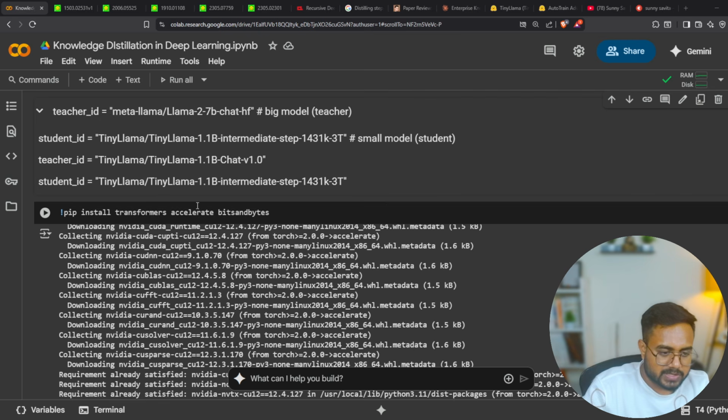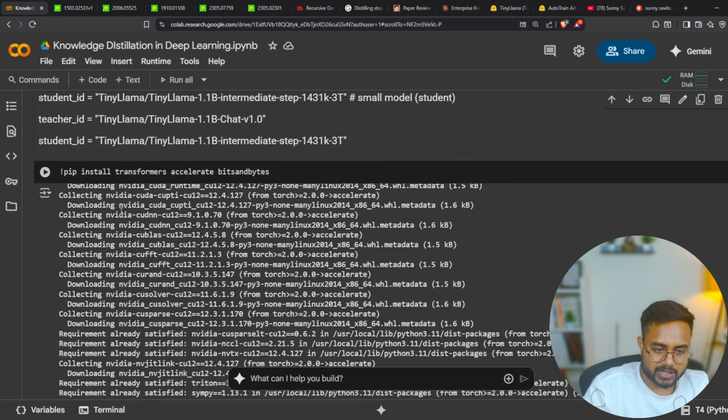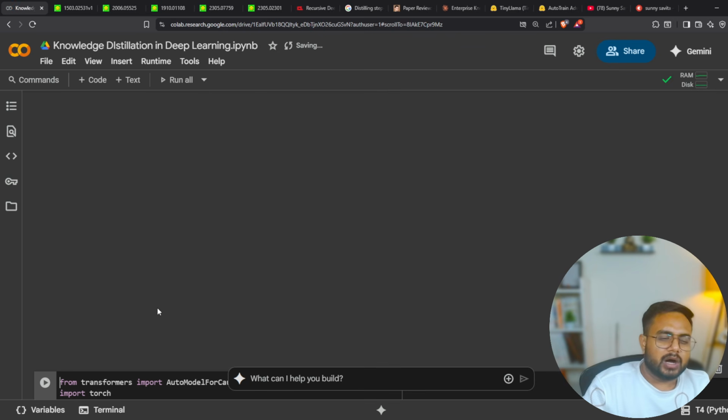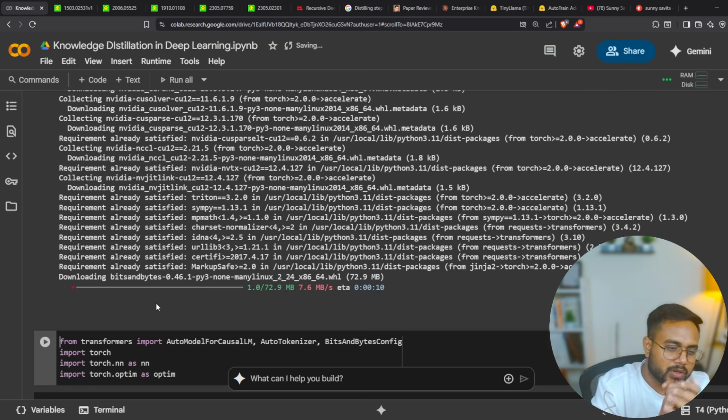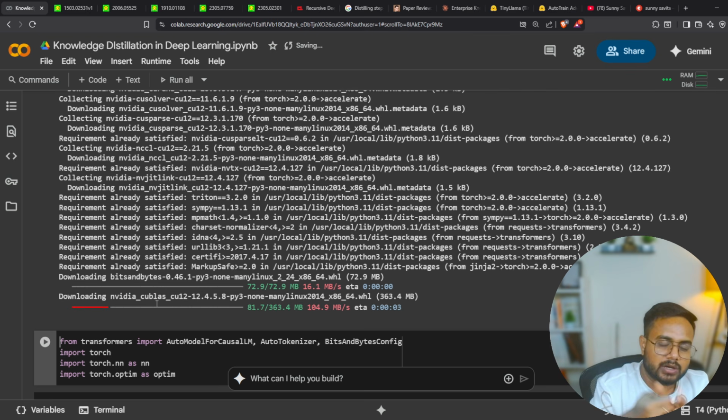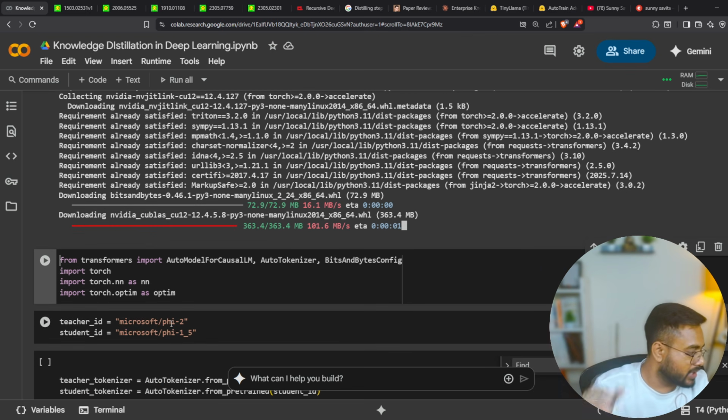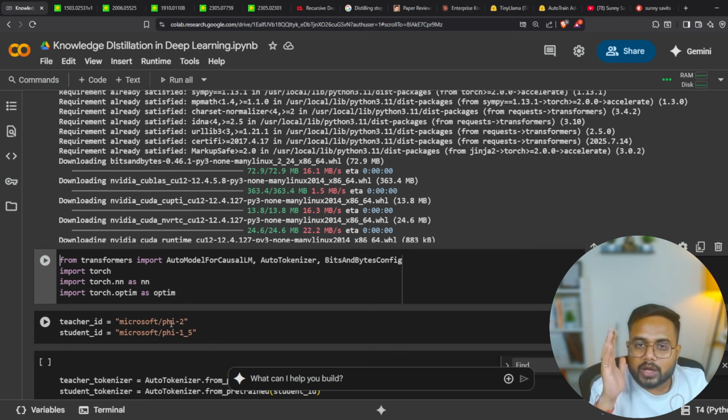Let me show you the specific model. At the first place, I'm going to install transformers, accelerate, and bitsandbytes. We cannot use the quantized model over here. We can use it, guys, but with a quantized model there is some issue with small data; we would have to take a very huge dataset in that case. So I'll show you this particular distillation with floating point 16, with FP16 precision, and for that I have already written the code for loading a model.